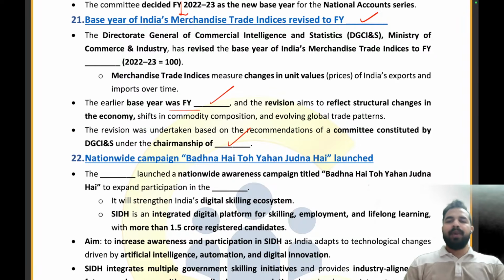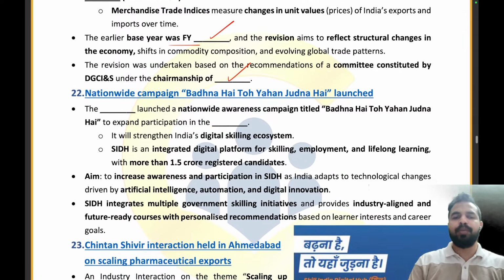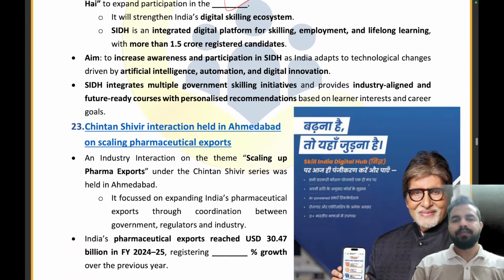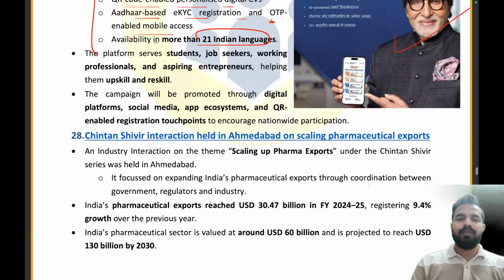Clear? Now, my dear friends, the nationwide campaign बढ़ना है तो यहाँ जुड़ना है was launched by which ministry? That is the Ministry of Skill Development and Entrepreneurship to expand participation in the SIDH platform. What does SIDH stand for? Skill India Digital Hub. That is the right answer. Now let's move on to the next part.